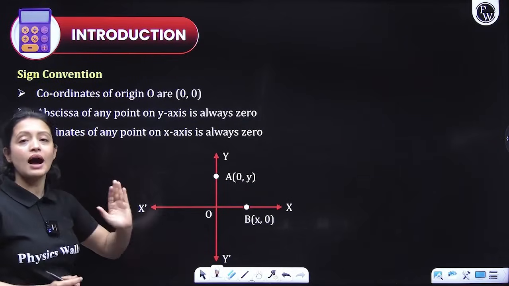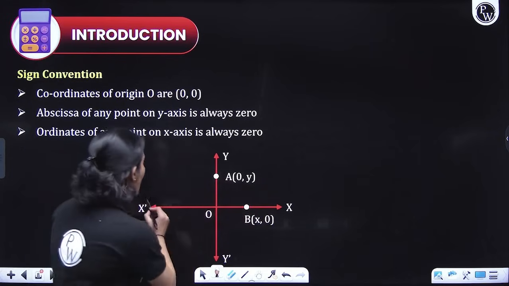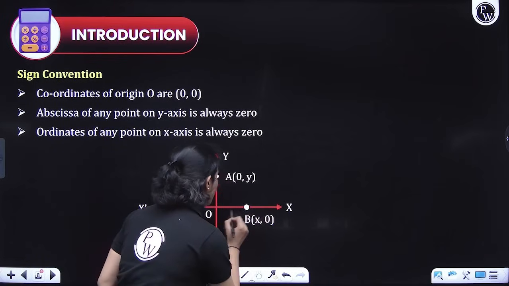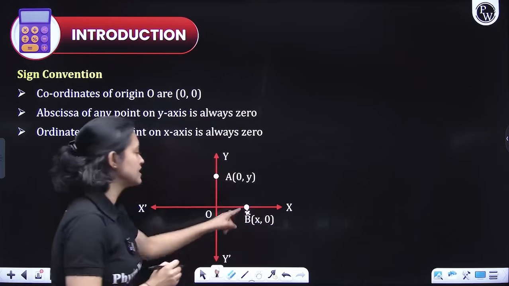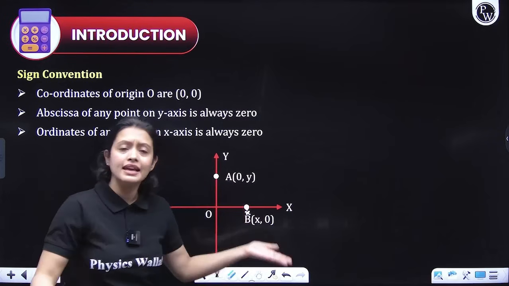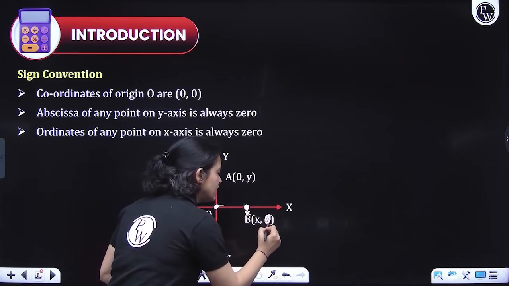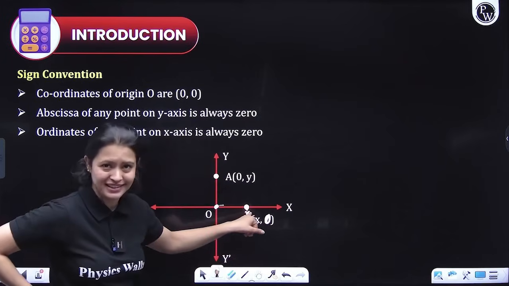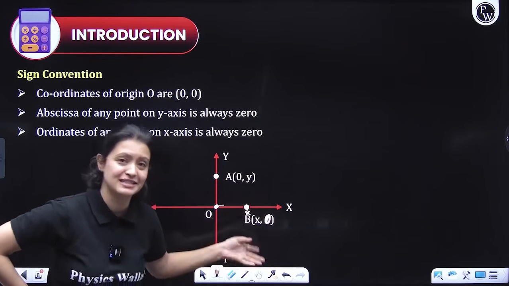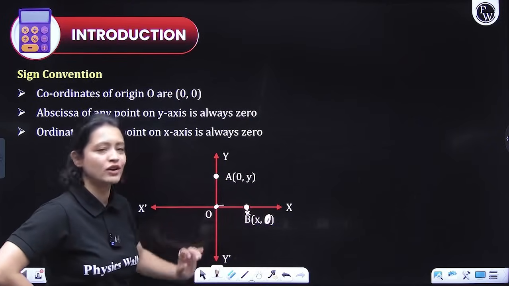Now let's talk about the points that are lying on the x-axis and y-axis. So on the x-axis, if I have a point, everyone, then we will have the x coordinate, right? This here is x, so the x coordinate is there. But what would be the y coordinate? Nothing, right? The y coordinate is the distance of the point from the x-axis. This point is lying on the x-axis. Its distance from the x-axis is 0, so the y coordinate is 0.